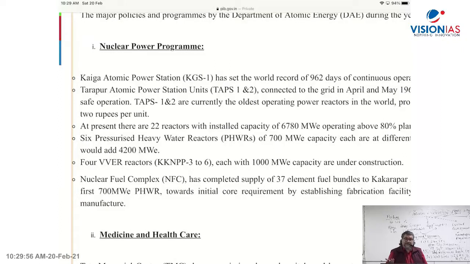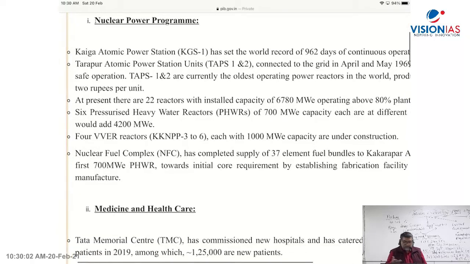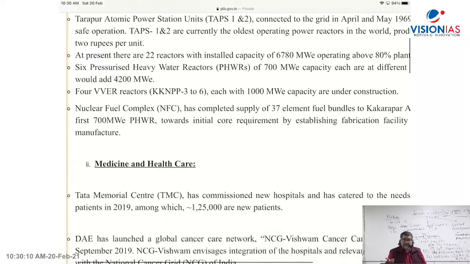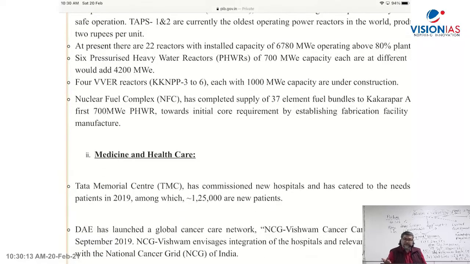Kaiga Atomic Power Station, where is it located? Karnataka, the state of Karnataka. You have continuous operation of the reactor there. Tarapur Atomic Power Station, Mumbai, Maharashtra. Then 22 reactors with 6780 megawatt installed capacity in the nuclear power program.